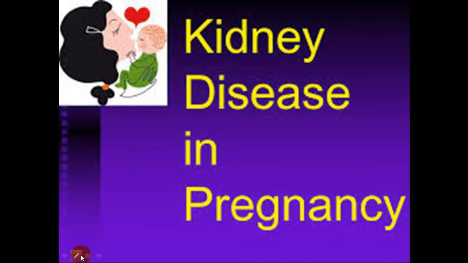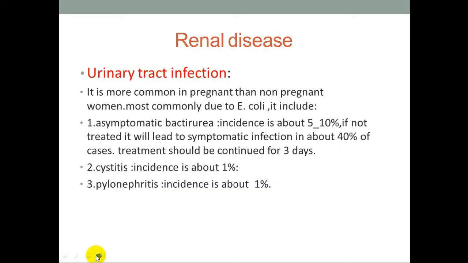Kidney disease in pregnancy. Renal disease: urinary tract infection is common. It is more common in pregnant than non-pregnant women. Most commonly due to E. coli. It includes asymptomatic bacteriuria. Incidence is about 5 to 10%. If not treated, it will lead to symptomatic infection in about 40% of cases.